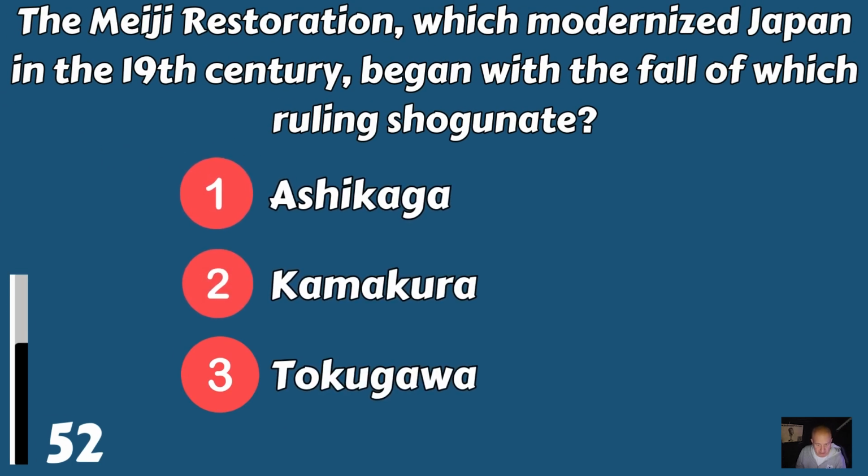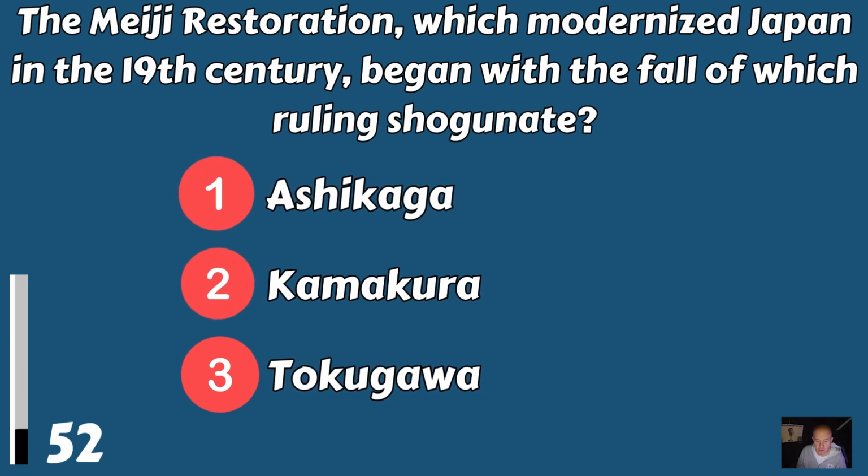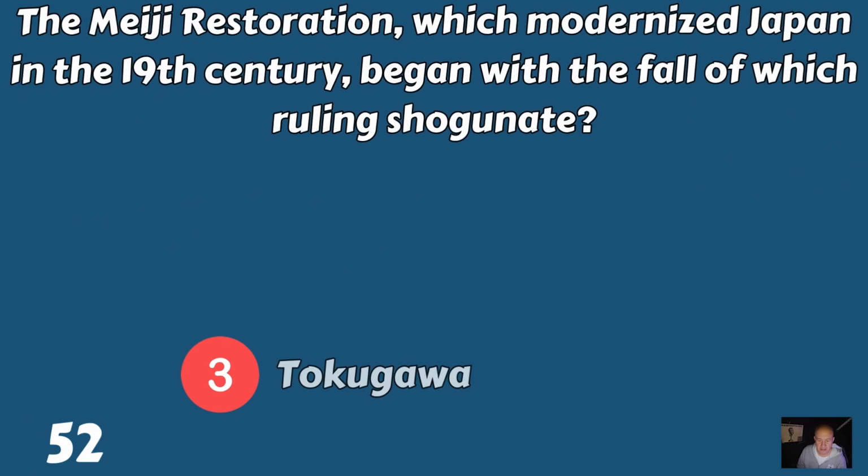The Meiji Restoration, which modernized Japan in the 19th century, began with the fall of which ruling shogunate? Ashikaga, Kamakura, or Tokugawa? It was Tokugawa.